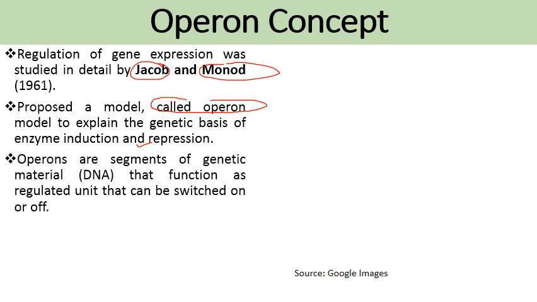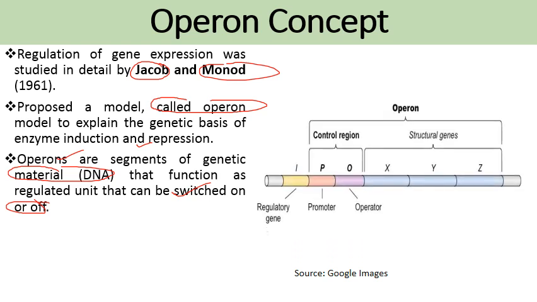Operons are segments of genetic material, that is DNA. Basically, an operon is a segment of DNA that functions as a regulated unit that can be switched on or off. That we'll discuss in upcoming slides, how it is done. So this is basically a segment of DNA which consists of various genes. Firstly, there is the control region which consists of two parts, the promoter region and the operator region. Then next come the structural genes.